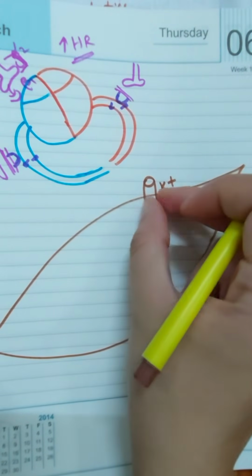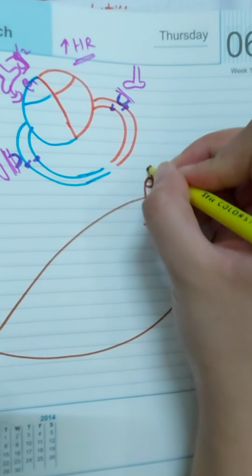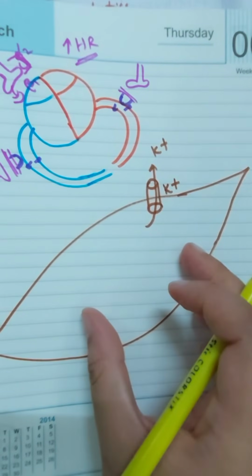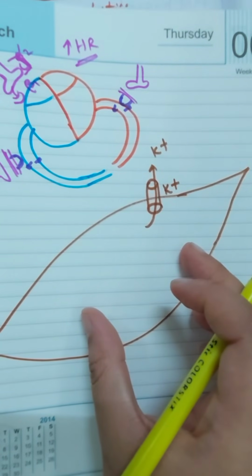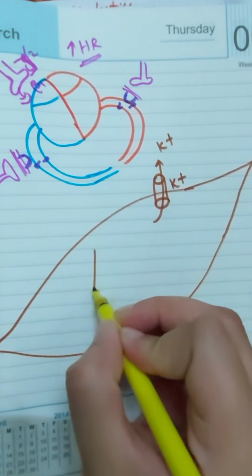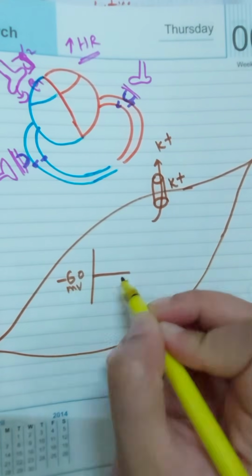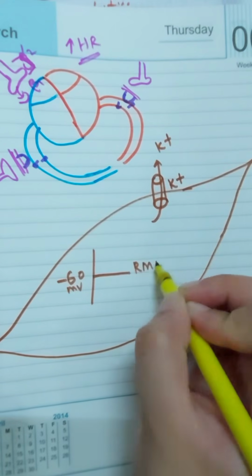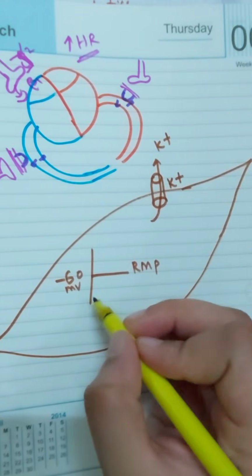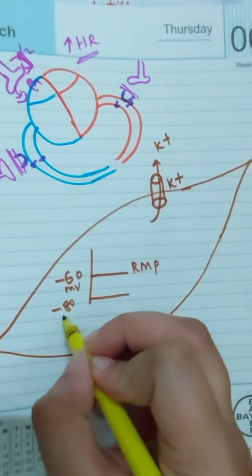Okay, and when you are opening the potassium channel, because of the concentration gradient, the potassium ions are forced to move outside of the cell. Now what will happen to the polarity? What will be happening to the charges of this particular cell? Before, it was at a resting membrane potential, suppose minus 60 millivolt, and when there is loss of cation, it will drag the resting membrane potential towards a more negative side, suppose minus 80 millivolt.